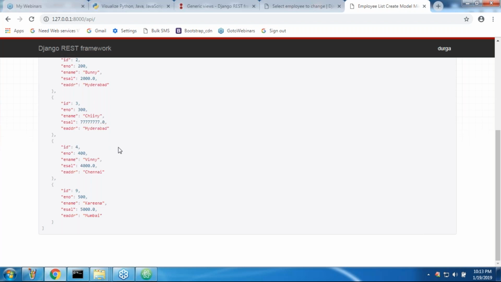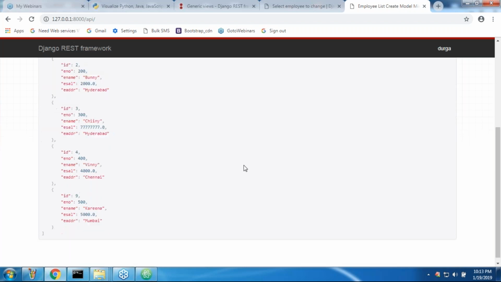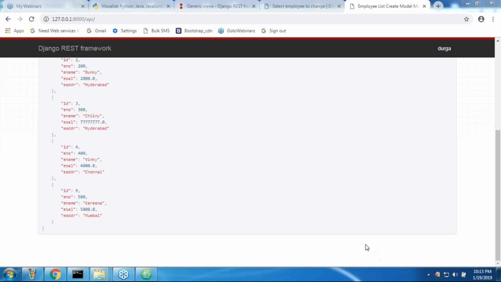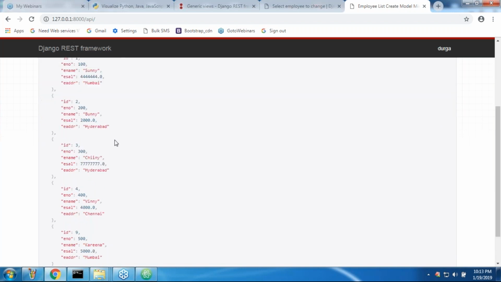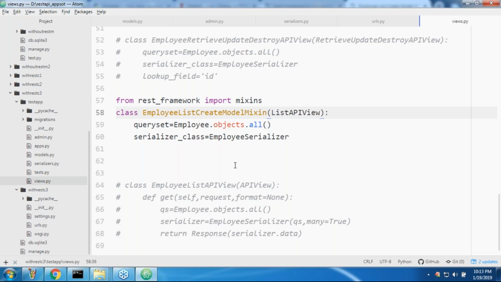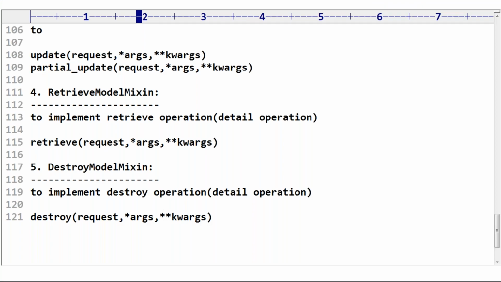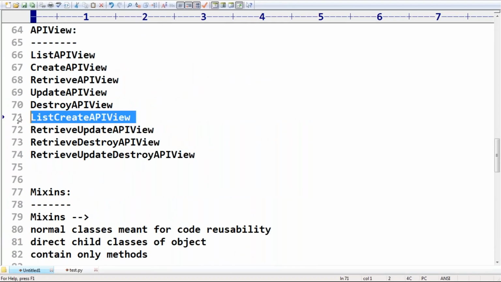But here, except the list operation, you can't perform any other operation. You are not seeing any put option, patch option, you are not seeing any options, only one list operation we can do. Now my requirement is I want to perform create operation also. What is the way, sir? One way is you can use list create API view, right? We covered it already.